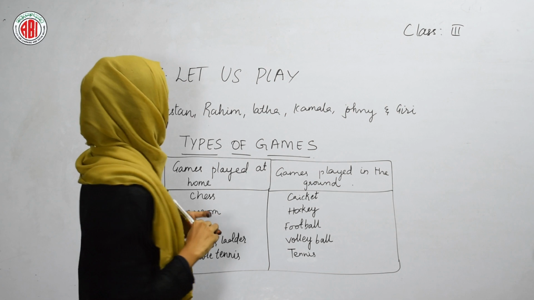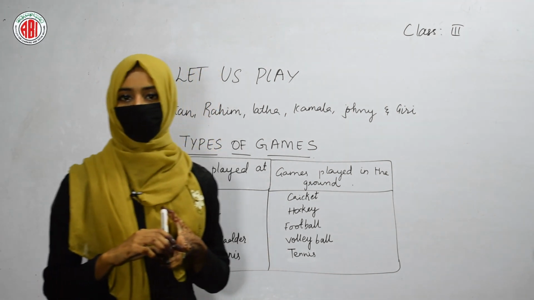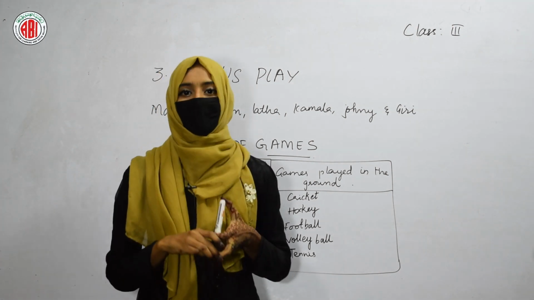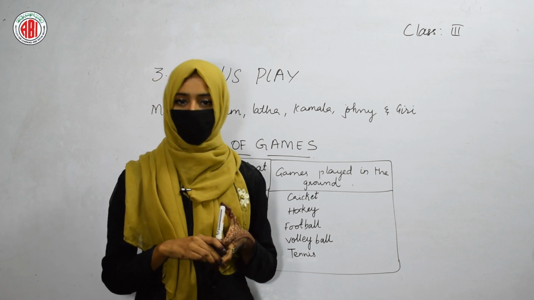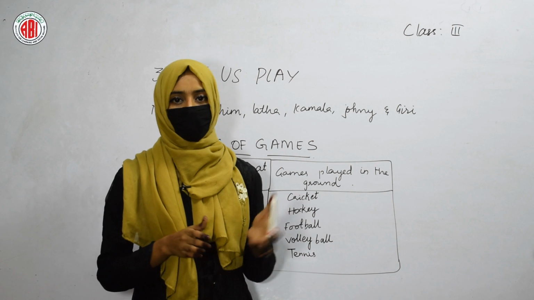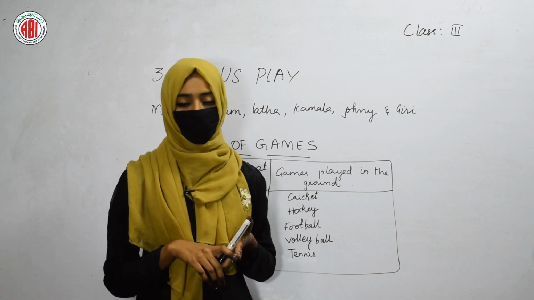So here Mastan, Rahim, Lata, Kamla, Johnny and Giri, all these were children who went to the ground in order to play the different games. We all know that everybody wants to play the game. Everyone loves to play the games. So there are so many different kinds of games that can be played by different persons.